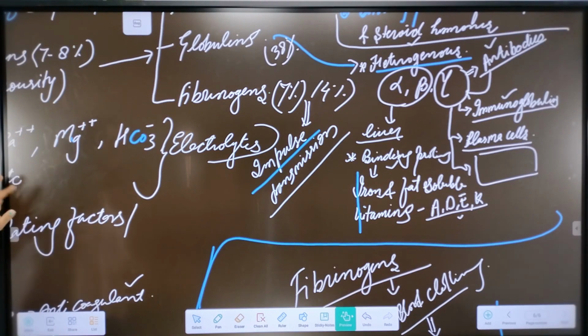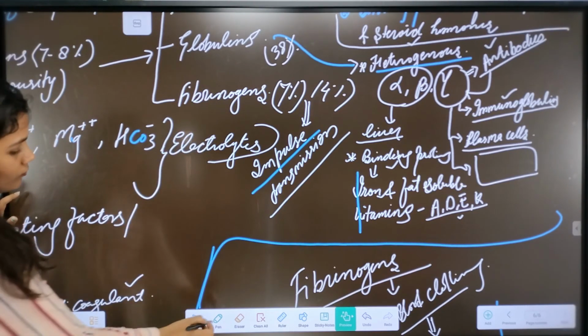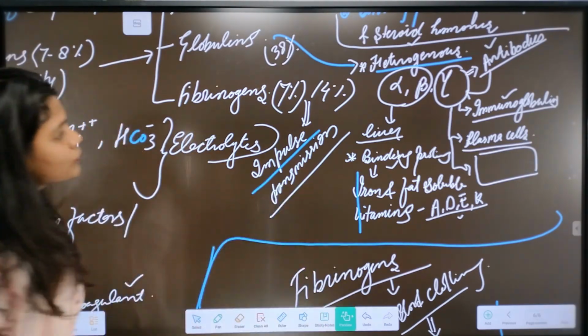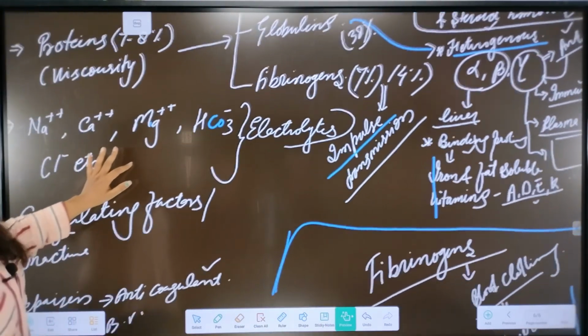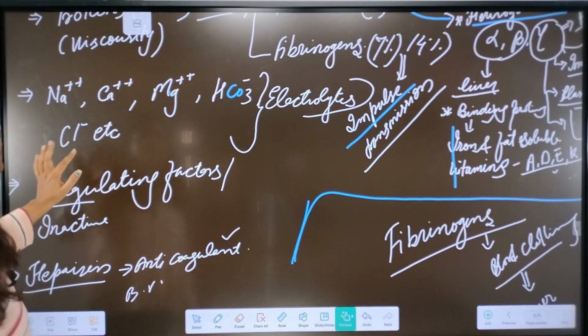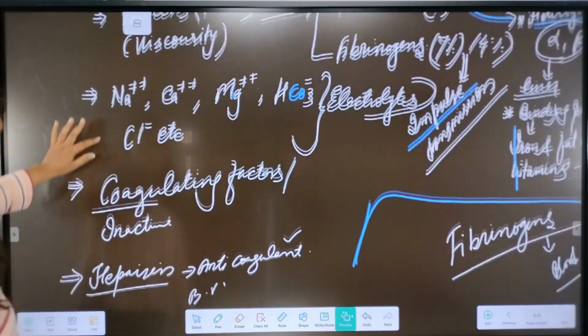Next protein is fibrinogen, which is the most important protein that takes part in the clotting of the blood along with the coagulating factors, which are found in the plasma in inactive form.